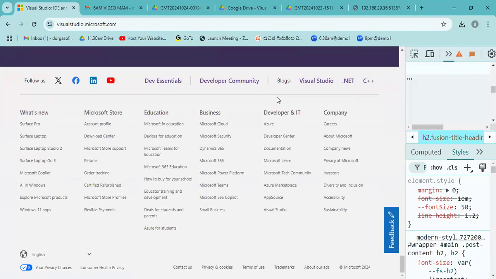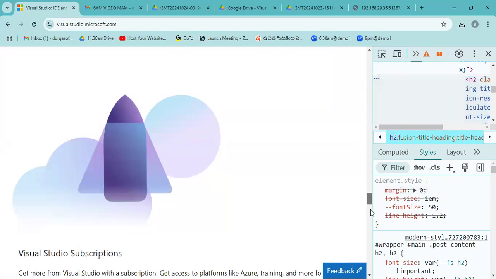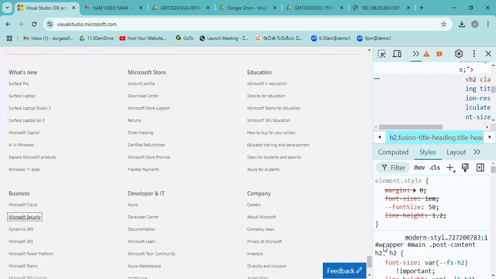Here, you can find four columns of information. First column, second column, third column, fourth column, fifth column, sixth column. Six columns of information are displayed within one row. This is also by the div tag. Here, if you change your screen size, those column structures are converted into rows.